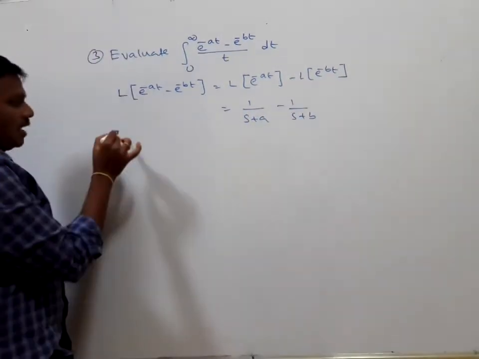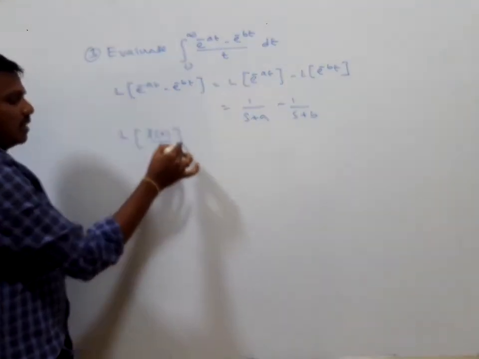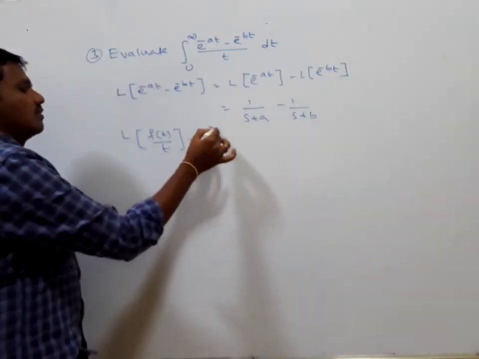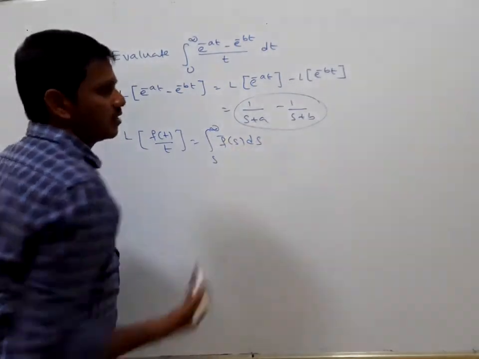But you know the formula for the Laplace transform of f of t divided by t: it is the integral from s to infinity of f bar of s ds. This is considered to be your f of s.